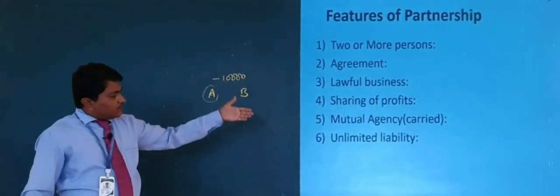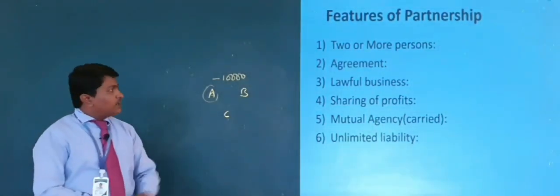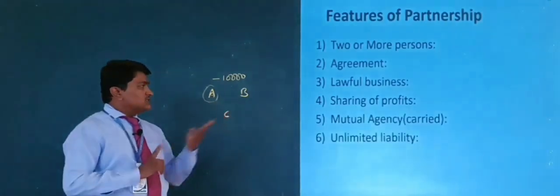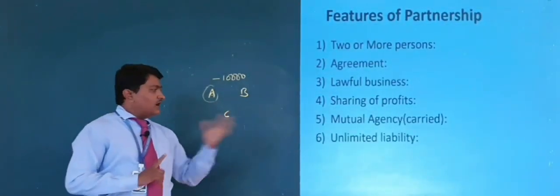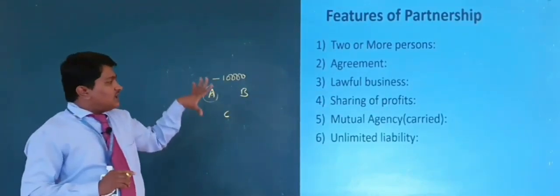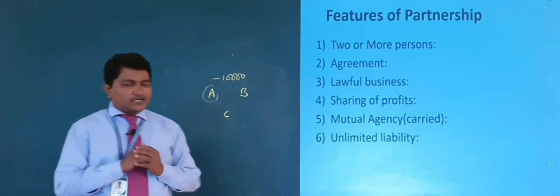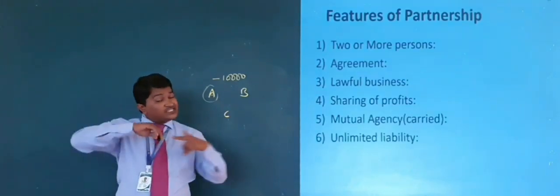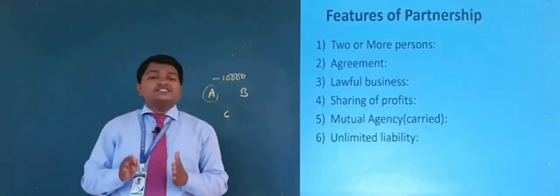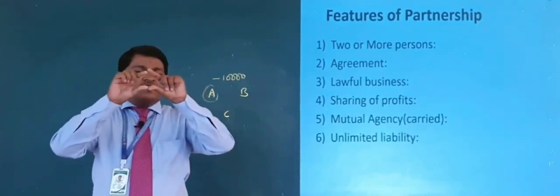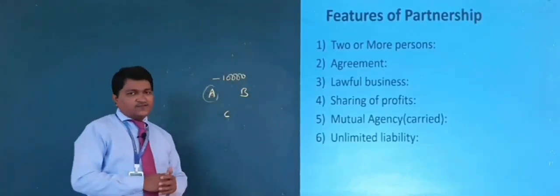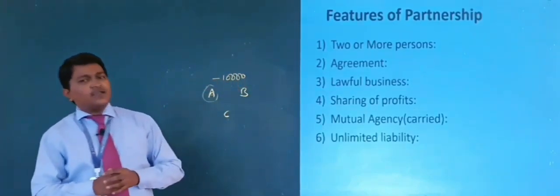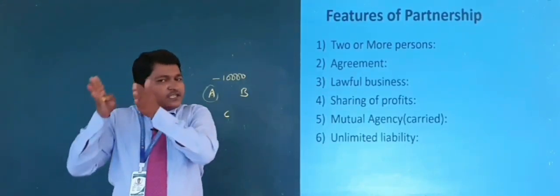So these are the certain features of partnership. Once again I repeat: two or more persons, agreement, lawful business, sharing of profit, mutual agency and unlimited liability. These are six features of partnership, right? So everyone understood now what is meant by partnership business, what is the definition of partnership and what are the features of partnership. If you study that definition, the whole features are covered there itself. Two or more persons, agreement, lawful business, sharing profits, mutual agency and unlimited liability. So please concentrate on the definition given.